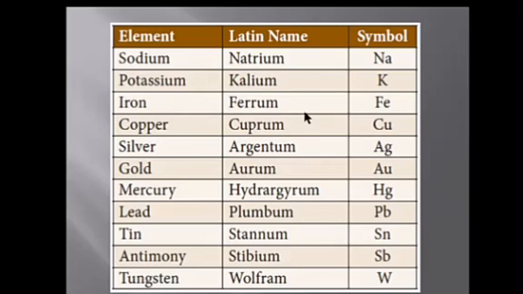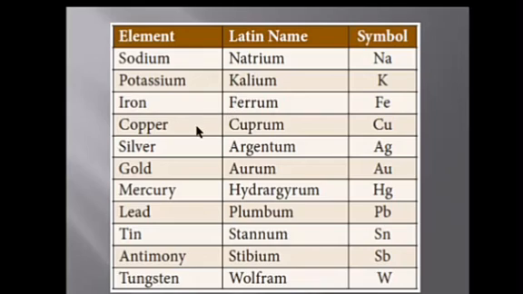Now, certain elements are given their symbols from their Latin name or Greek name. See, sodium is an element, but it's given the symbol Na because Na comes from the Latin name of sodium, that is natrium. Potassium is given the symbol K from their Latin name Kalium.